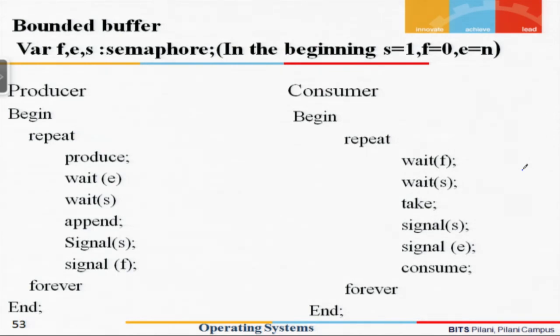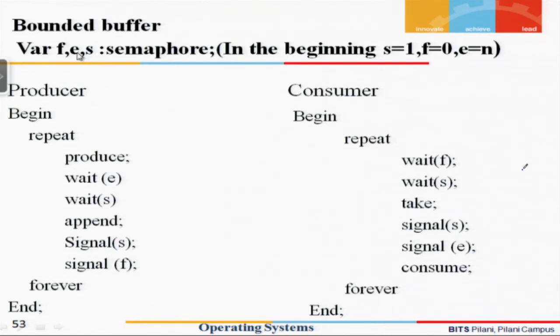So F is a semaphore variable which is used when the item is produced, and E is the semaphore variable, something similar to saying empty.